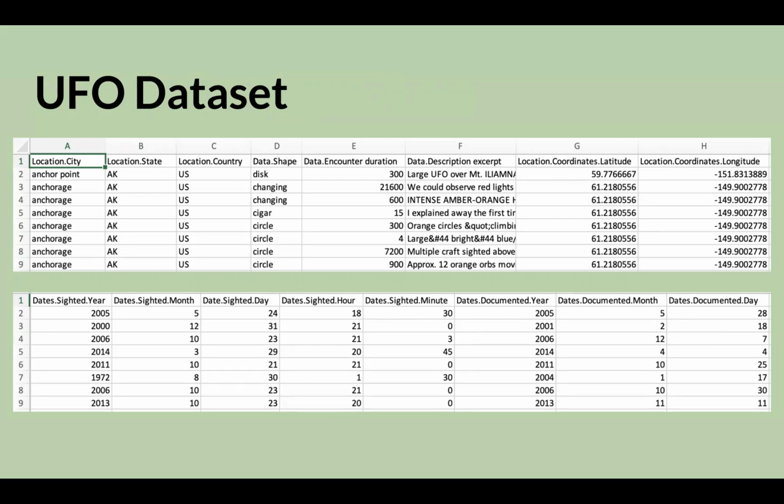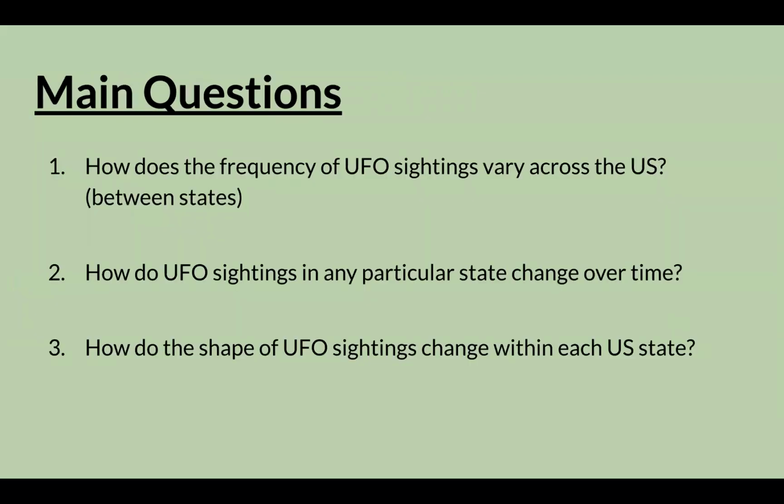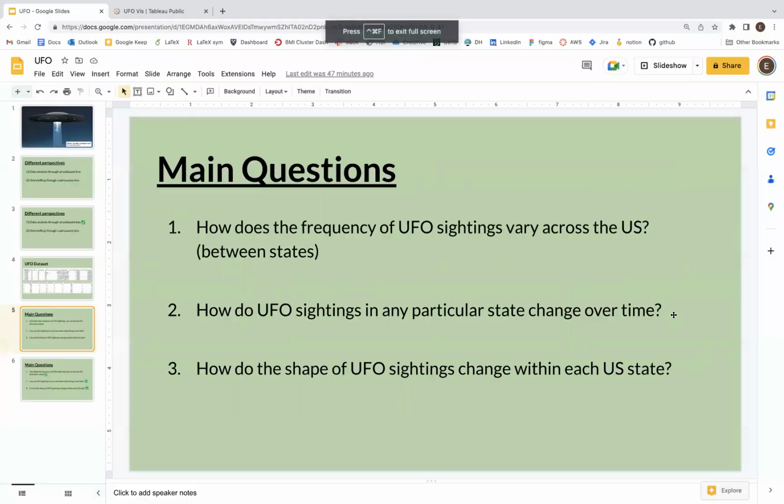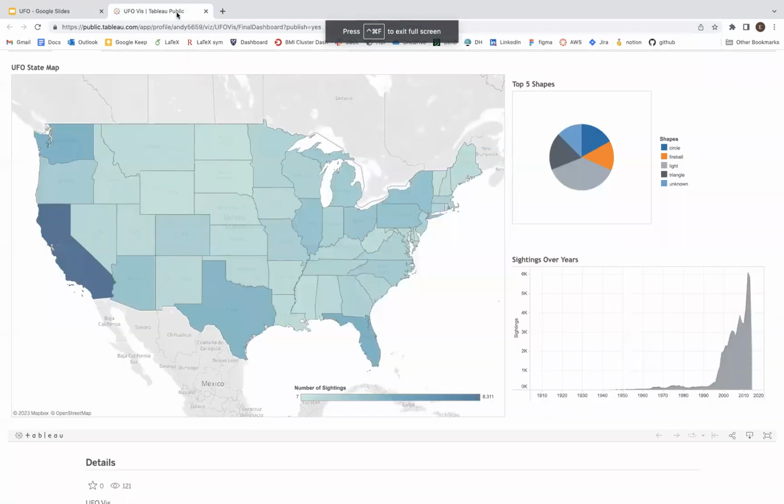For data analysis, we aim to display the dataset in an unbiased, interactive way. First, we ask three main questions. 1, how does the frequency of UFO sightings vary across the U.S.? 2, how do UFO sightings in any particular state change over time? And 3, how do the shape of UFO sightings change within each state? Now let's navigate over to our first visualization.